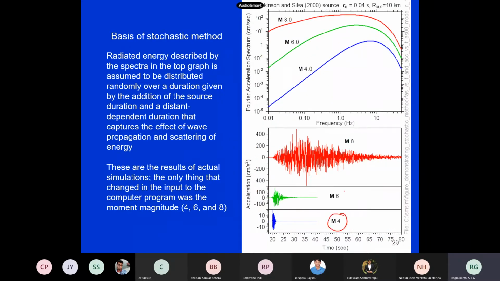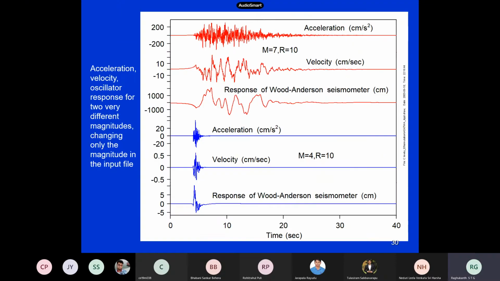Now magnitude 4, magnitude 6, magnitude 8: you can see the corner frequencies keep on decaying with the increase in magnitude. So what they say is the source, that is the magnitude, affects only this low frequency or the first corner frequency part of the spectrum. The data also supports this, so that is how this model is built.